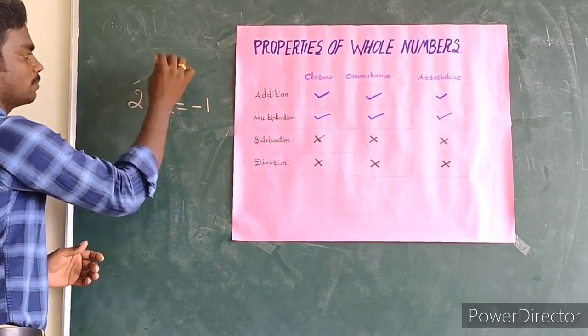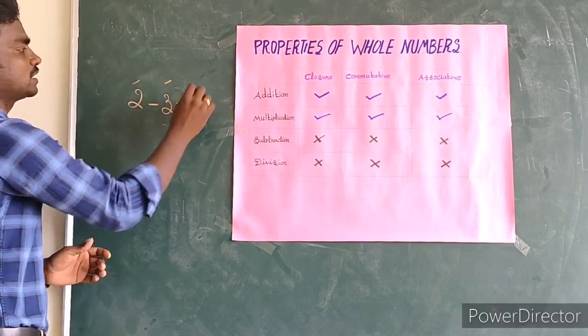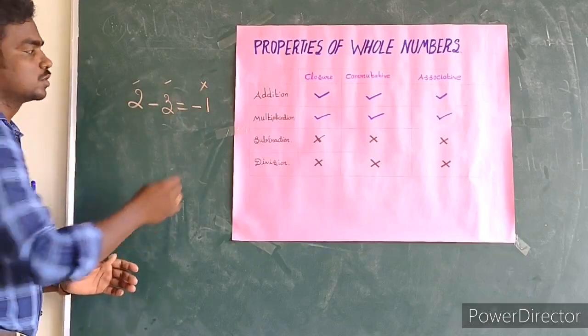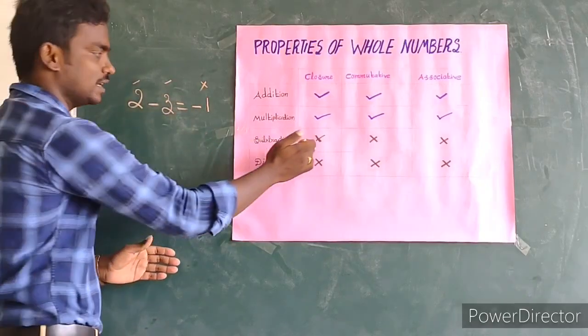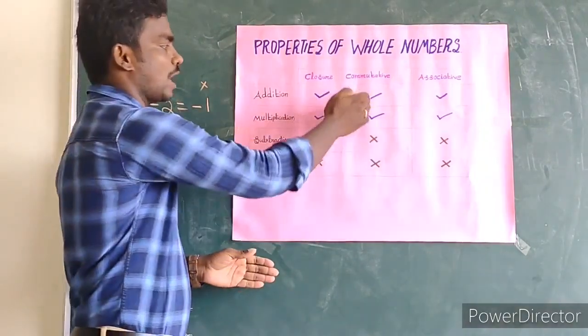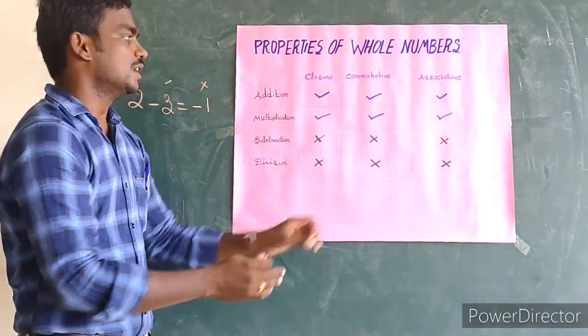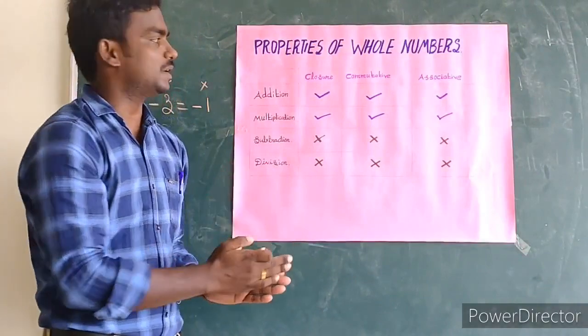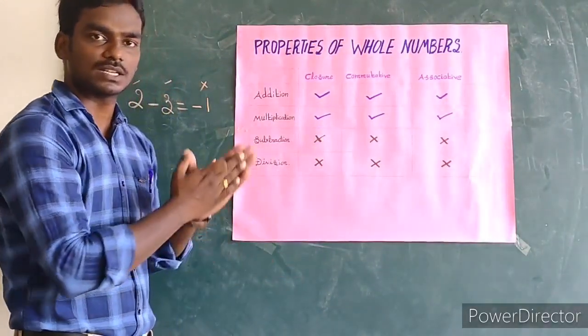So 2 is a whole number, 3 is a whole number, but 2 minus 3, which is minus 1, is not a whole number. So closure property is not satisfied under subtraction. Closure property is not satisfied under division also. So commutative property is also not satisfied. Commutative property is not satisfied means the associative property is also not satisfied.